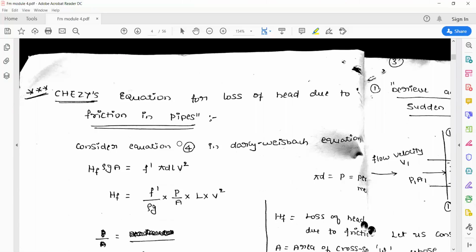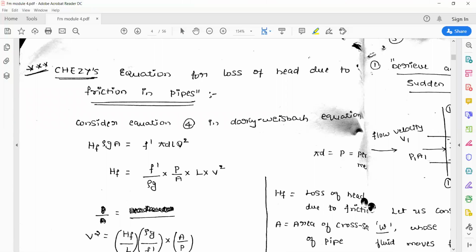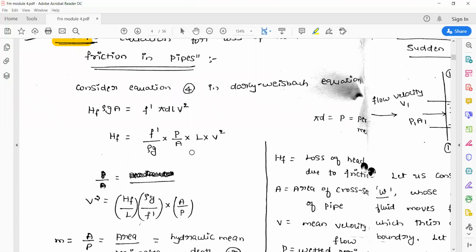By making use of the Darcy-Weisbach equation, you can derive the Chezy's equation. Again, Chezy is a scientist. He also analyzed how to find the head loss due to friction. He has used the Darcy-Weisbach equation to derive his equation, Chezy's equation. Till equation 4, you can derive the equations in the same method.